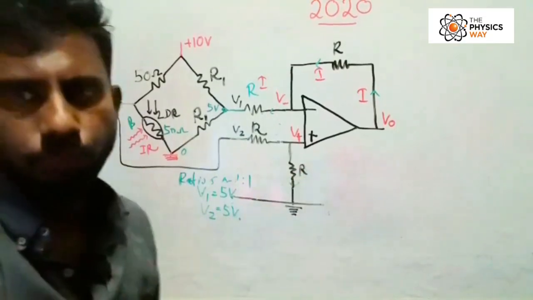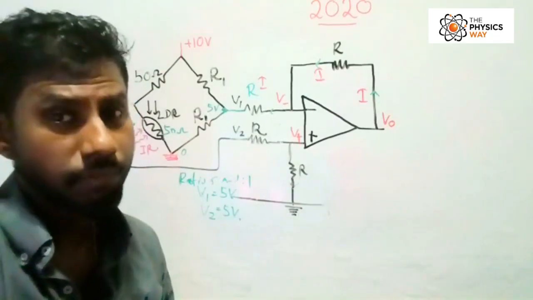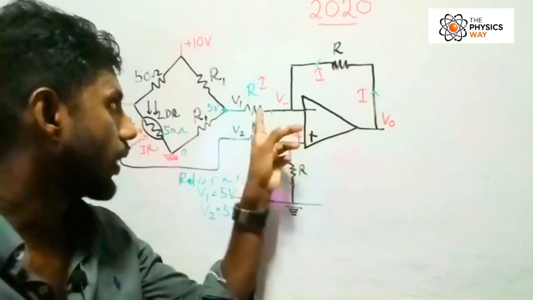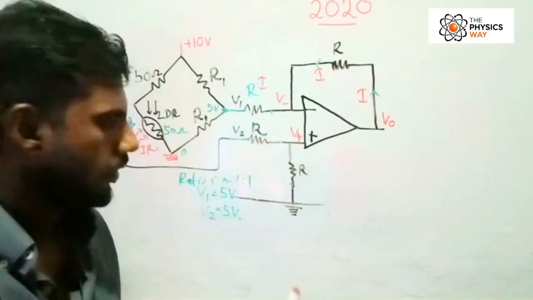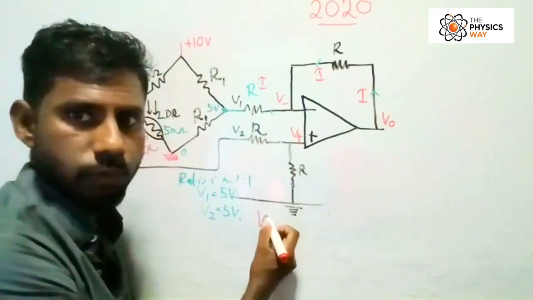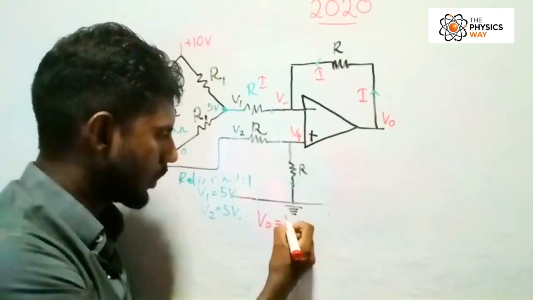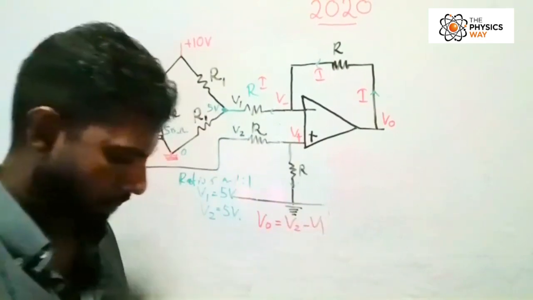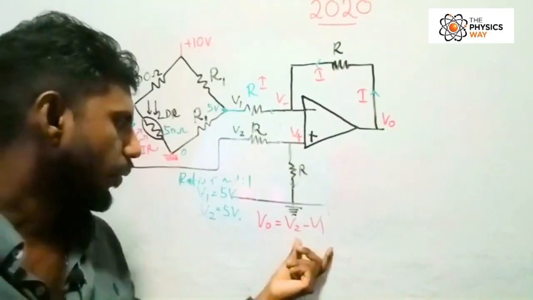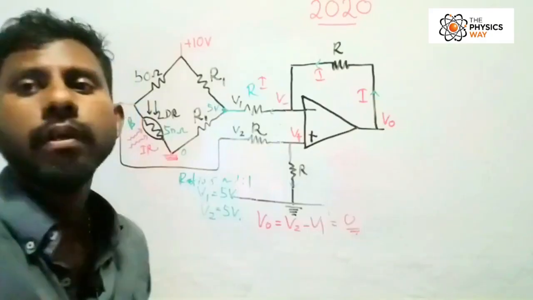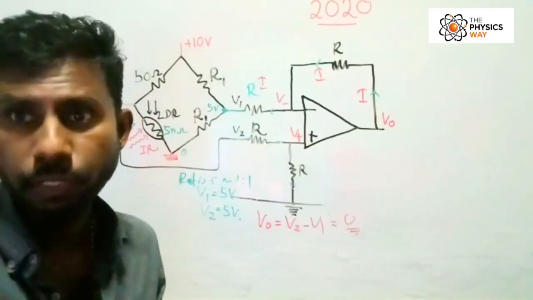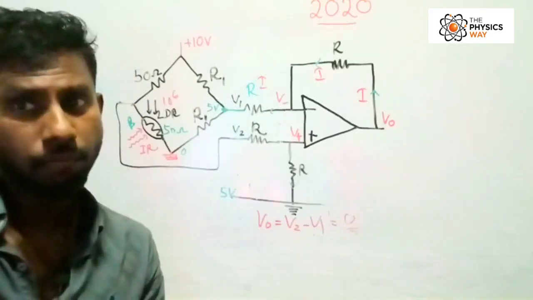And we need to find Vout. Actually, students, from the previous question, these values are equal, R and R are equal. From the previous question, we wrote Vout equals V2 minus V1, right? So Vout equals 0. Easy as that, right? Moving into the next part, the second part of the question.